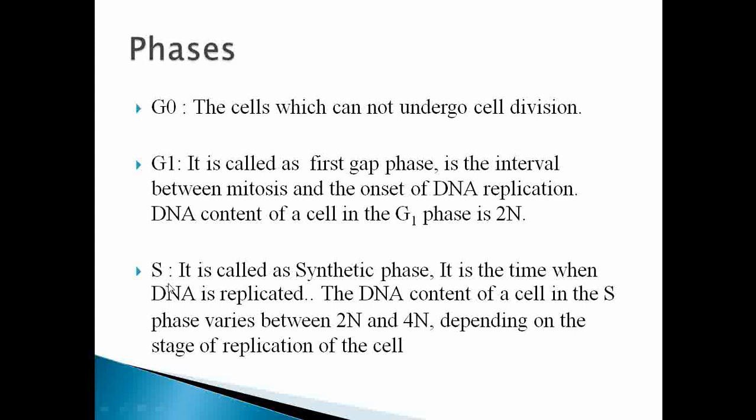The next phase is called the S phase. The S phase is also called the synthetic phase. The actual DNA replication starts at the synthetic phase. Here there is a formation of sister chromatids. That's why the DNA content which is diploid in the G1 phase becomes tetraploid in the S phase, because there is a formation of sister chromatids.